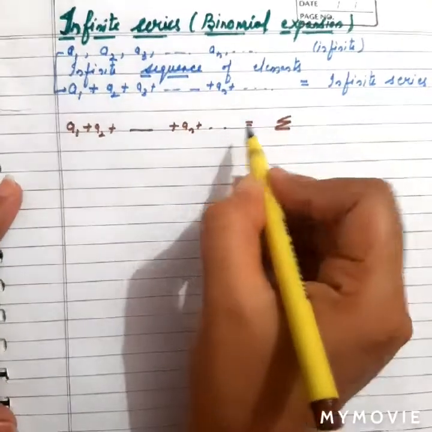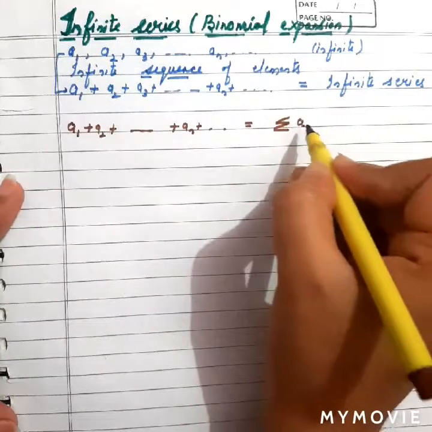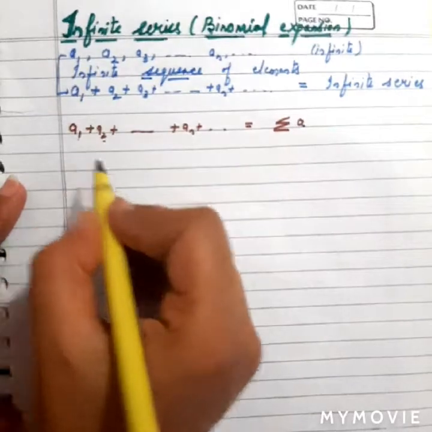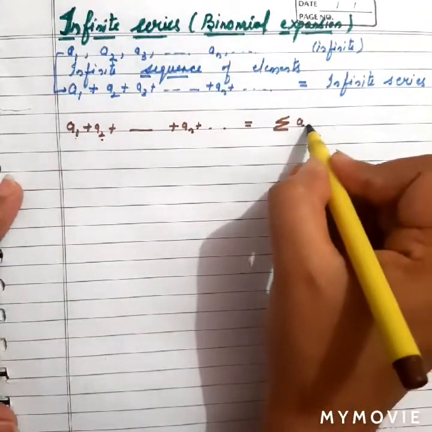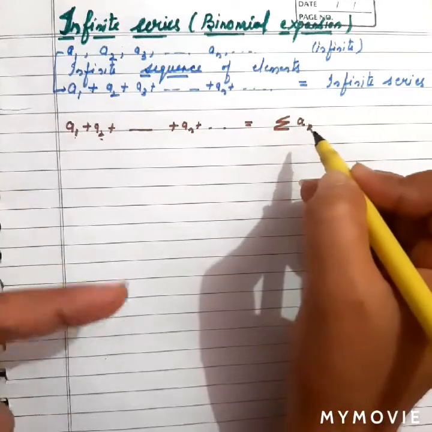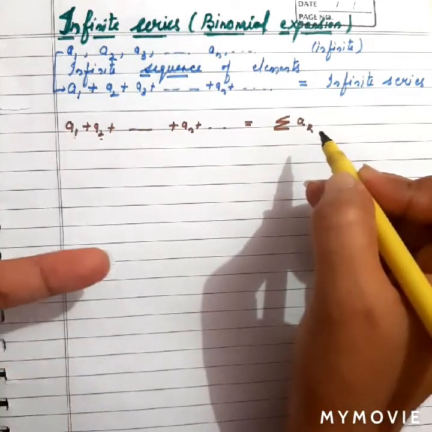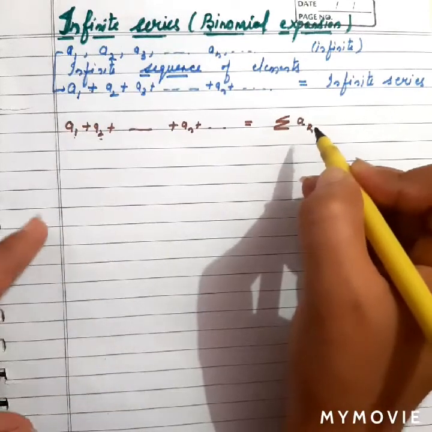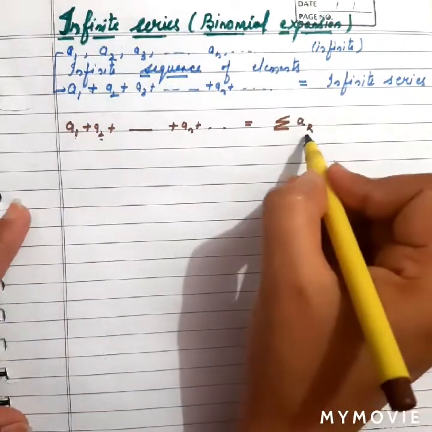All these elements. These elements are of the form a, and there is a subscript on this element, so we will represent it with the letter k, or you can use anything else also, r, s, t, x, anything, fine. Then we will mention the value of k.